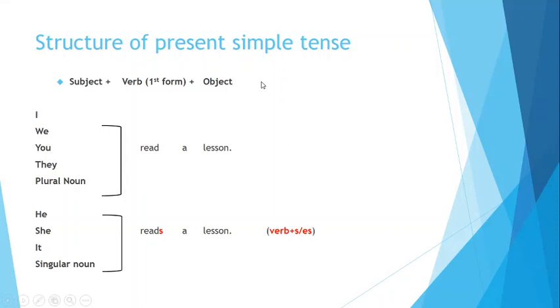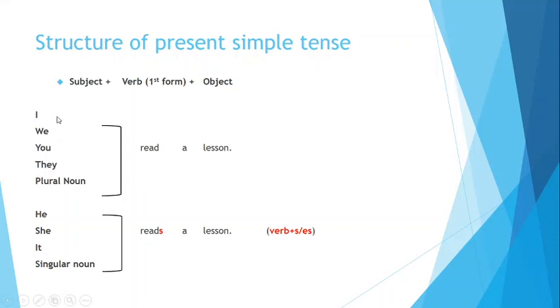Just like object. Object is a thing on which the work is done. The bearer of the work is known as the object. यानी कि जिस चीज़ पर आपका काम हो रहा है. Okay, subject यानी कि जो काम कर रहा है. Verb means जो काम हो रहा है. And object means जिस चीज़ पर काम हो रहा है. You got it now? Subject, the doer of the work. Verb means any kind of work or action, and third is the object, that is the bearer of the work.